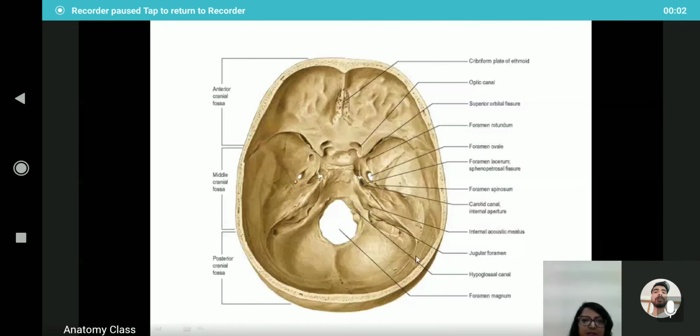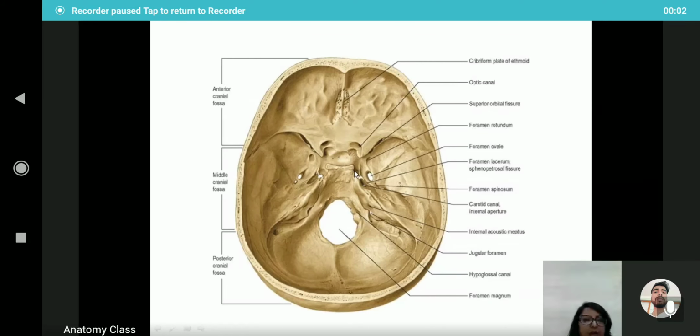Like this, it is attached here, and this attached margin is attached to the posterior clinoid process. So this is the posterior clinoid process, which is the continuation from the dorsum sellae. So this is the tuberculum sellae and dorsum sellae, and this one is the sella turcica.